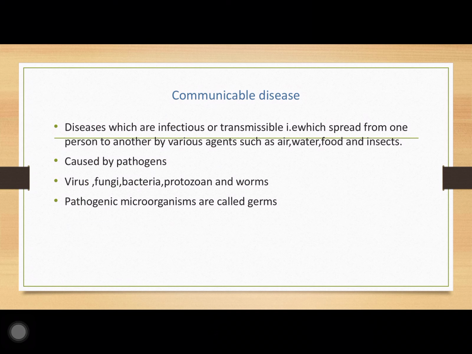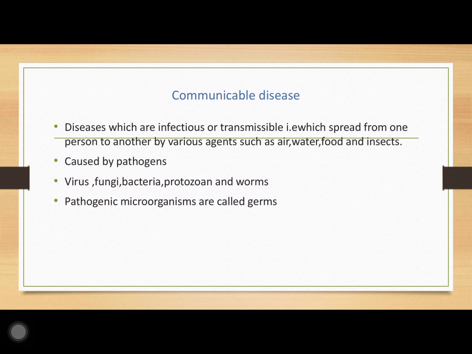So, what is a pathogen? According to the Greek term, pathos is disease and gen is to produce or producing. So pathogens are all living organisms like virus, fungi, bacteria, protozoan and worms, which are all causing diseases. Yesterday I gave you a chart, I think you remember that. Please refer to yesterday's slide and check that chart where I have given the diseases caused by bacteria like tuberculosis, cholera, etc.